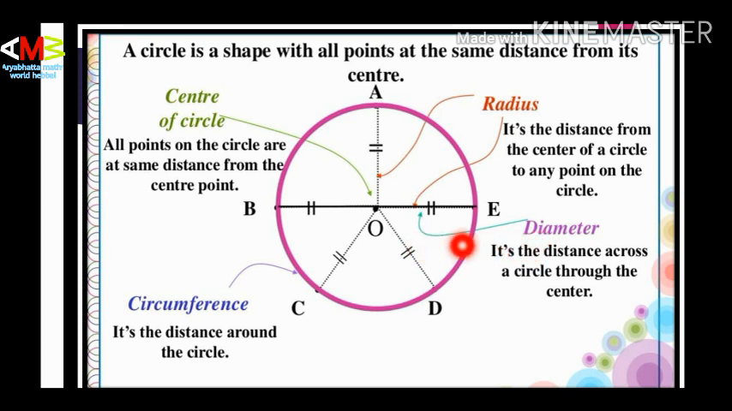Diameter is the distance across the circle through the center, that is B to E. It is called the diameter. Circumference is the distance around the circle. This is the circumference. Whatever the point I have moved from one point, that is called the circumference of the circle. These are the basics of the circle.